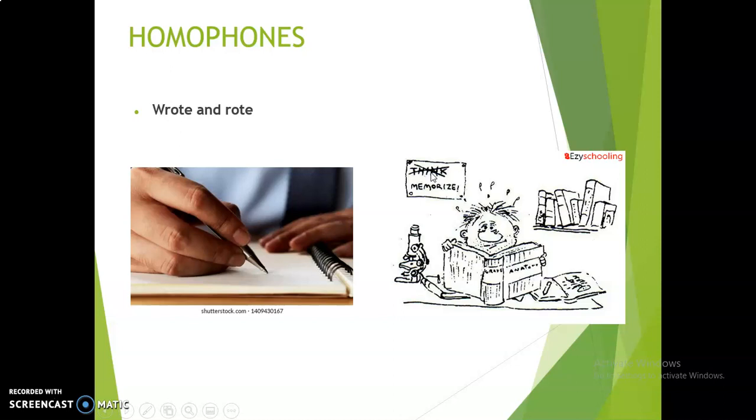Wrote and rote. WROTE, wrote, is the past tense form of write, whereas ROTE, rote, is nothing but to mug up the subject, or to learn by heart, or to memorize, which is called rote learning.